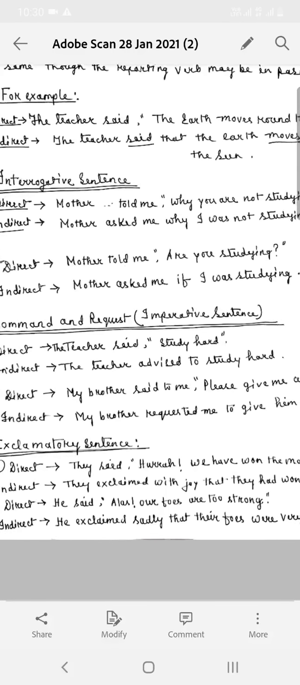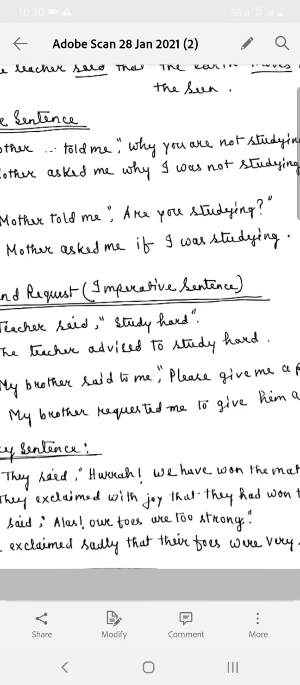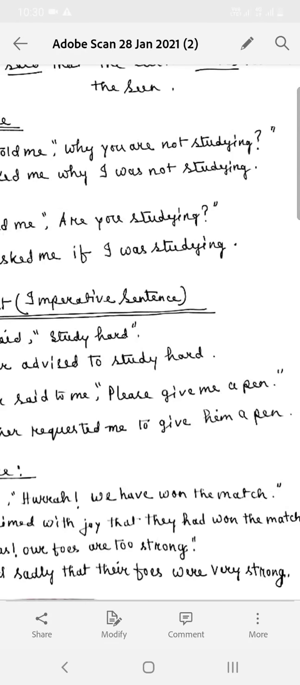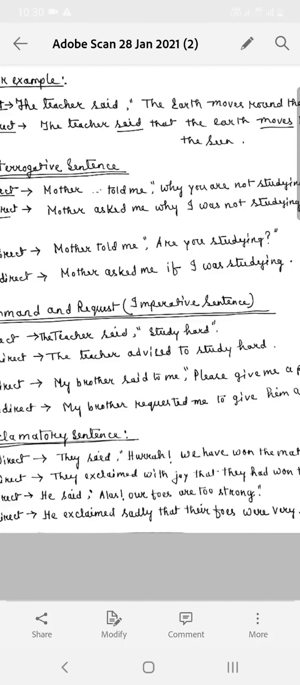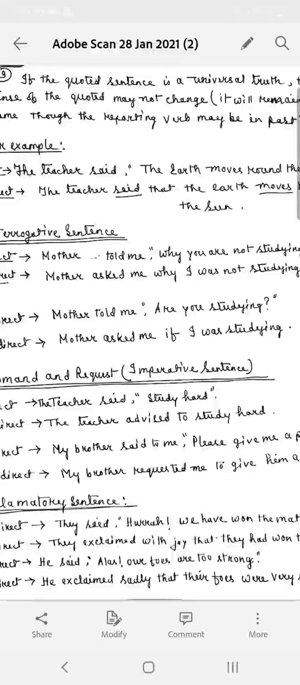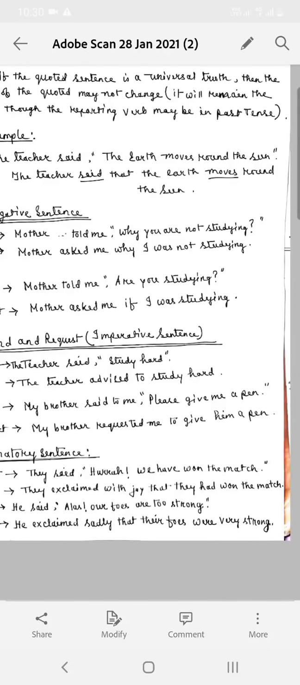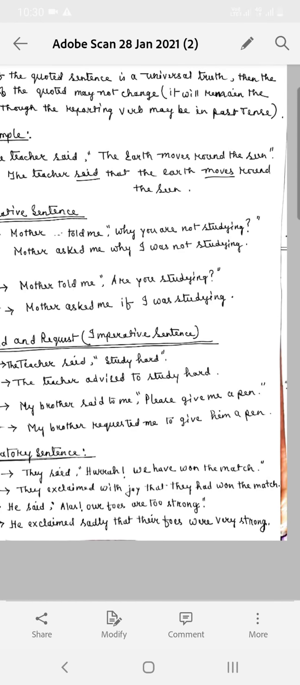Again, in direct speech, my brother said to me, please give me a pen. In indirect speech, it will be please give me a pen, means it's a request. So my brother requested me to give him a pen.